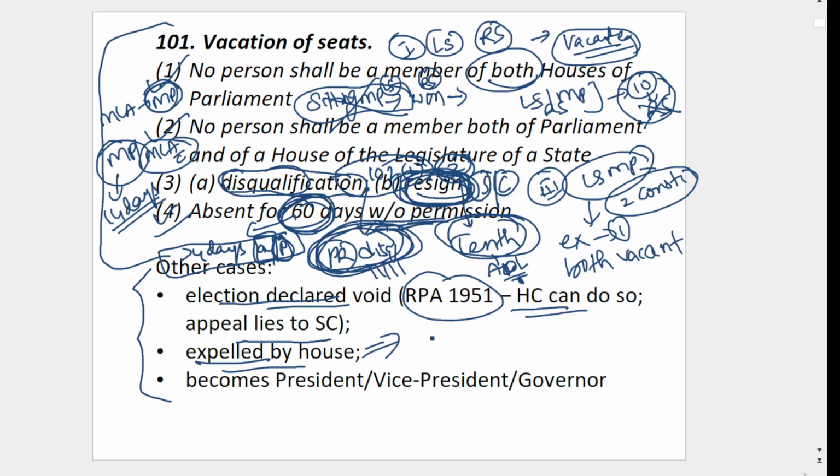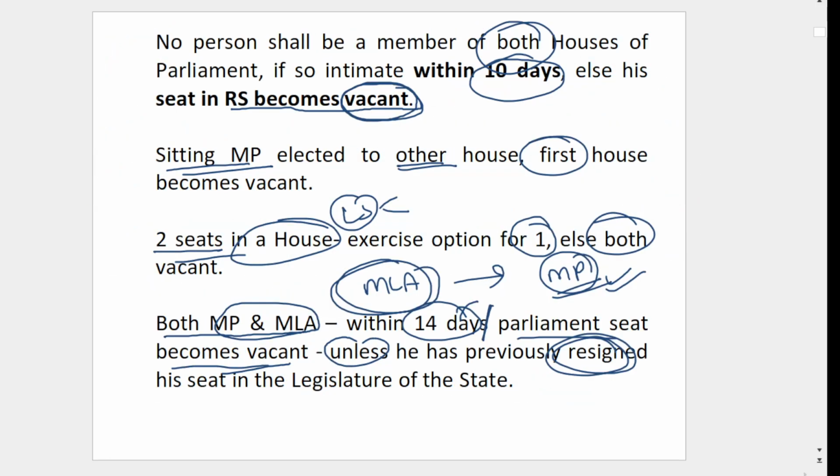Let's say you've done something wrong. Then in the House there are various motions and various committees, like the ethics committee. There are many committees by which members can be expelled if they do something unparliamentary. You spoke something unparliamentary, then you may be expelled. If you have done misconduct, then also you can be expelled. Also, if you become Vice President or Governor, then automatically your MP or MLA seat will become vacant. So this is Article 101, vacation of seats.